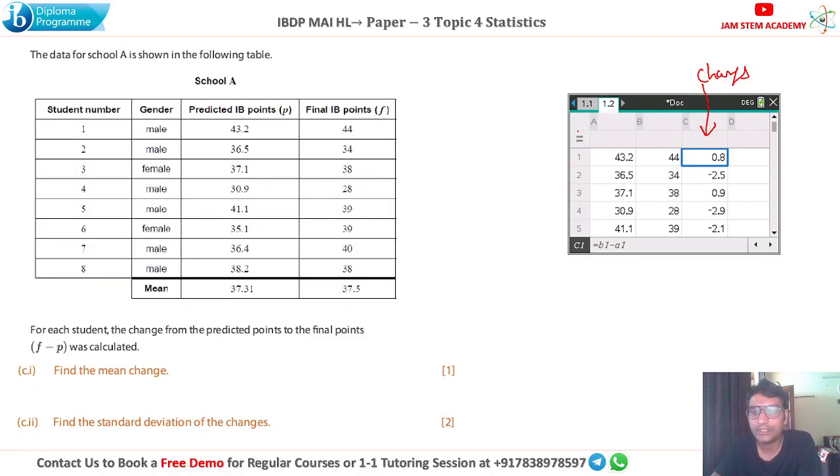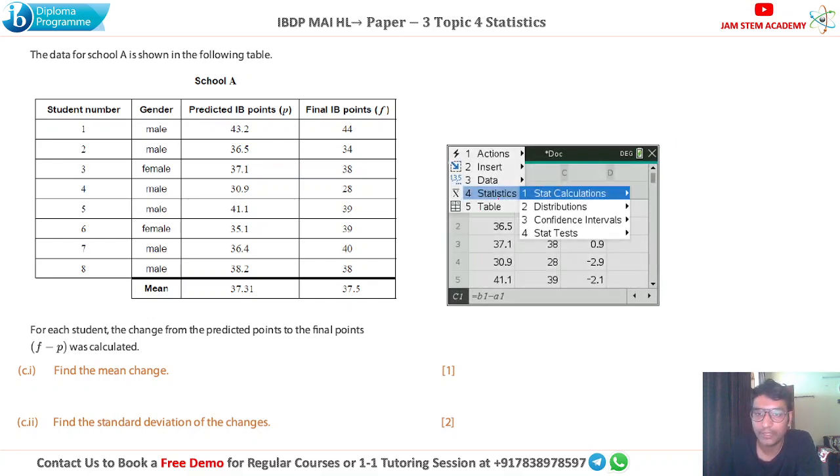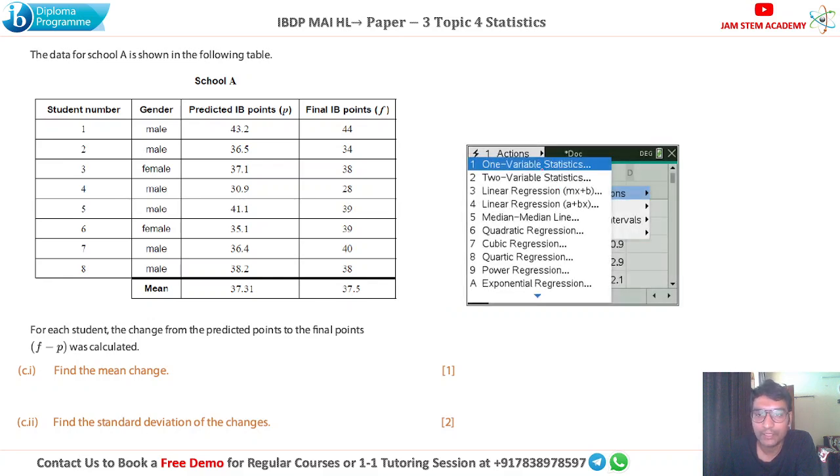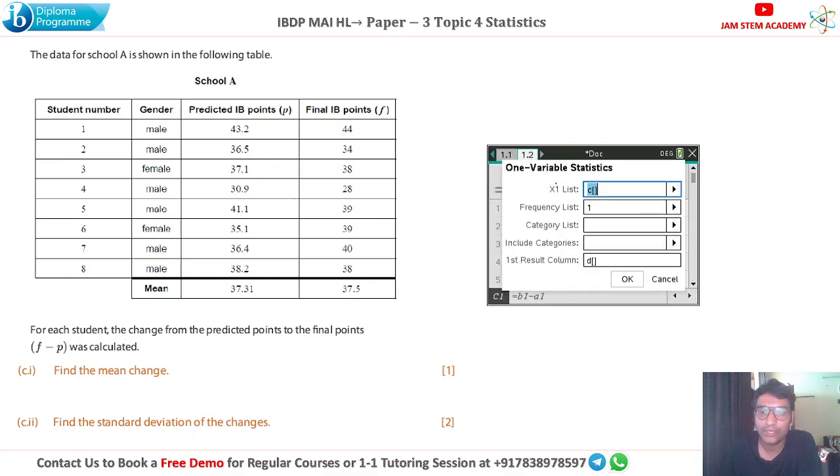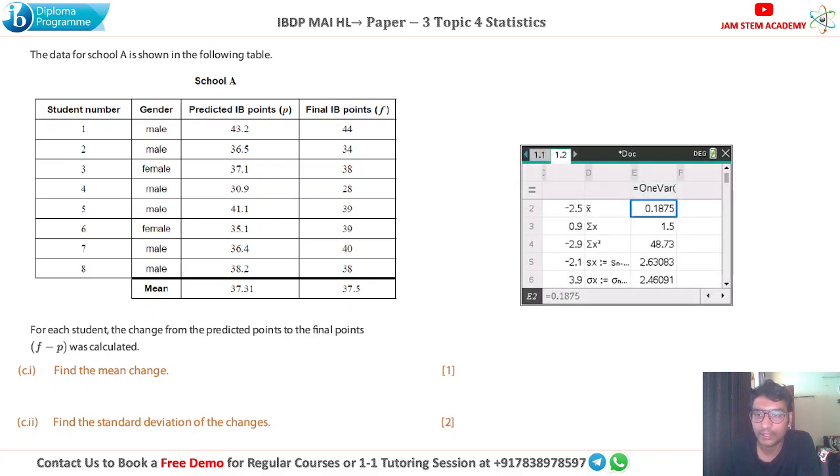After doing this, we need to do the one variable statistics on column C only. So go to menu, then statistics, stat calculations, and one variable statistics. We are doing our calculations on column C elements only, meaning the changes which are present in column C. So change it to column C. Frequency is 1, keep everything as it is, and our answer will appear in column D. So here is the result.